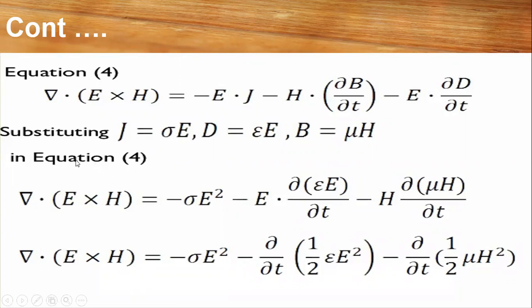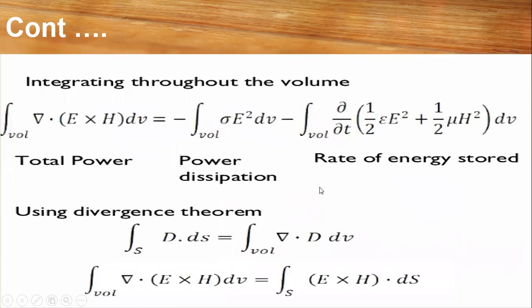So you will be able to find del, that is the gradient, dot E cross H. Wherever there is J, you get this part as J square. Wherever D is there, you can take this one. Here is D, so epsilon E; here is B, mu H, likewise. And you can get all these things. To get that E, because here is also E and here is also E, that will be E square.